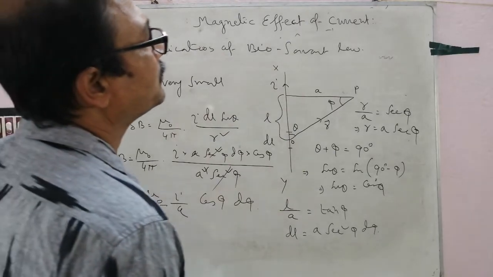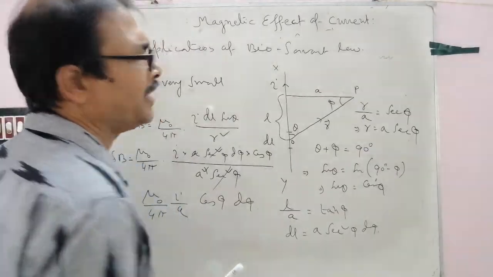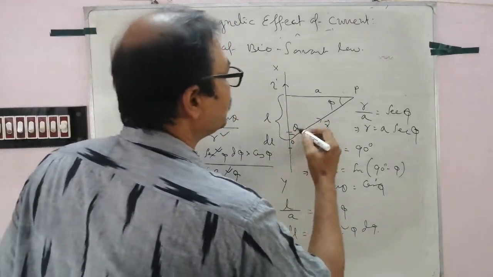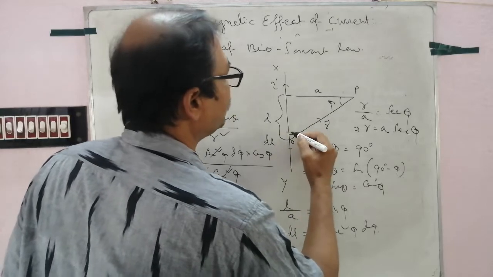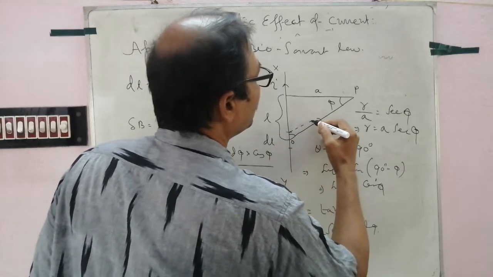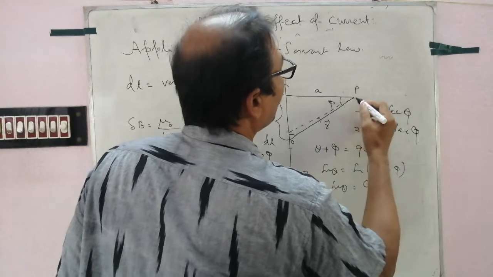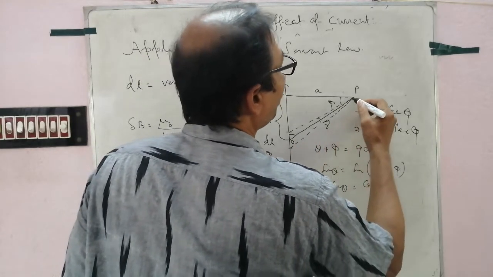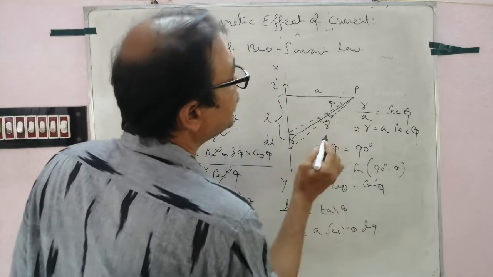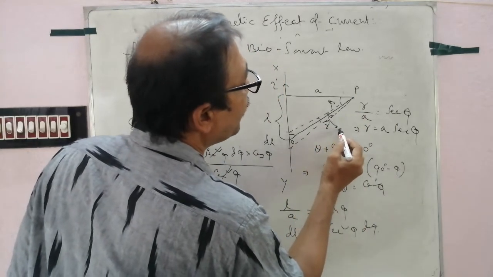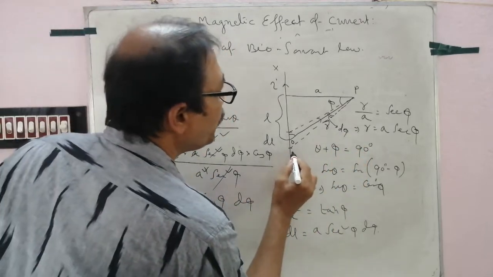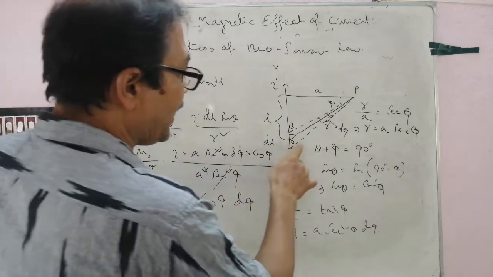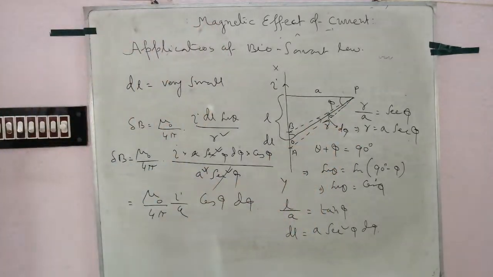Clear? There is a question, what is the d phi in the figure? Follow. d phi, this angle theta, now I am indicating the angle d phi. Follow. This angle d phi, if we put a b p, so angle a p b equal to d phi.